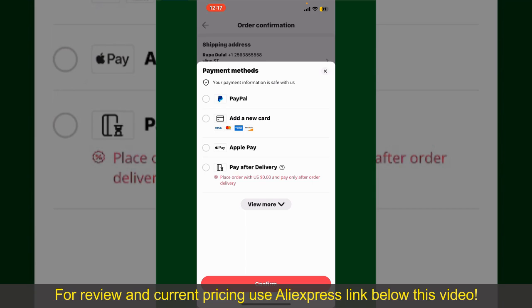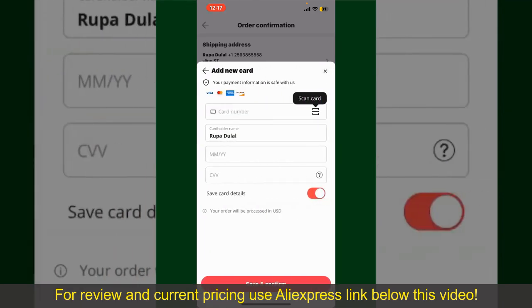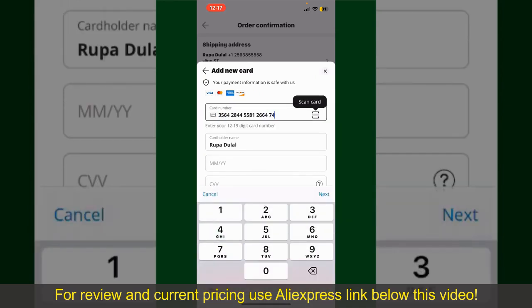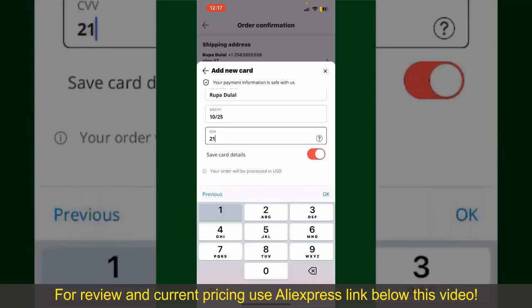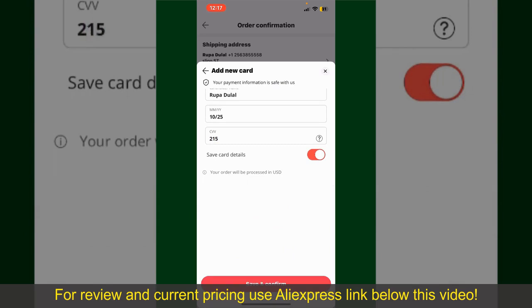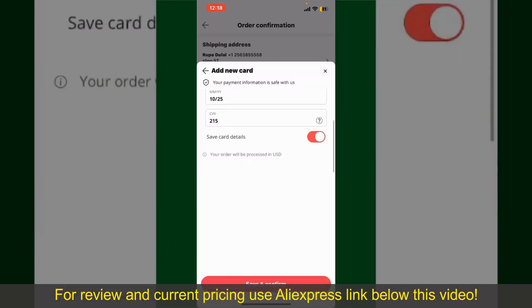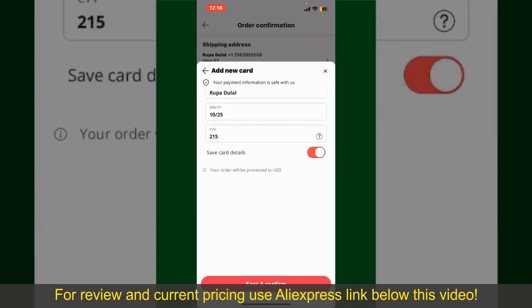In my case, I'm going to choose the Add a New Card option. Go ahead and pick one of the options. You can then scan your card with the help of the scanner button, or manually enter your card number in the text box. Enter your card details, your name, your card's expiry date, and the CVV code for the card. If you want to save this card's details, you can toggle on the button where it says Save Card Details, and finally tap on Save and Confirm at the bottom.